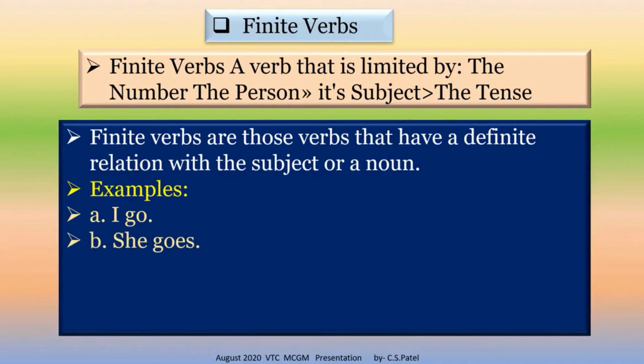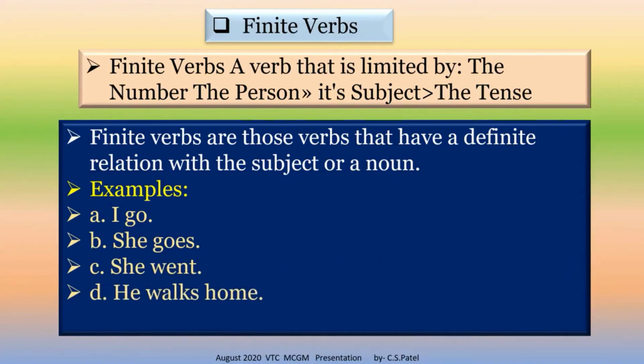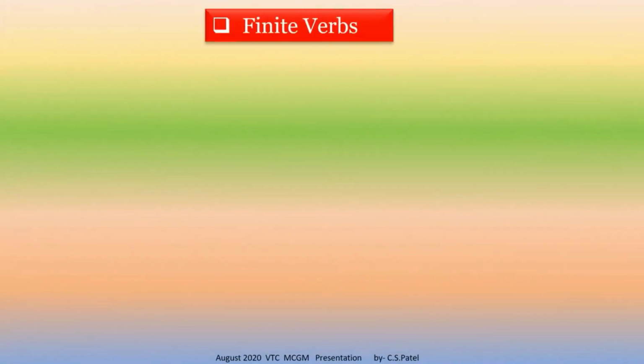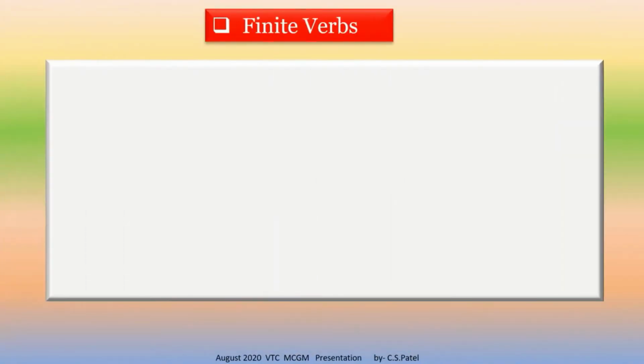She goes. She went. He walks home. He walked home. So students, you are seeing how the verbs have a definite relation. I go, she goes. So the relation is there. Okay, we will see further now. Yes, we are seeing finite verbs.